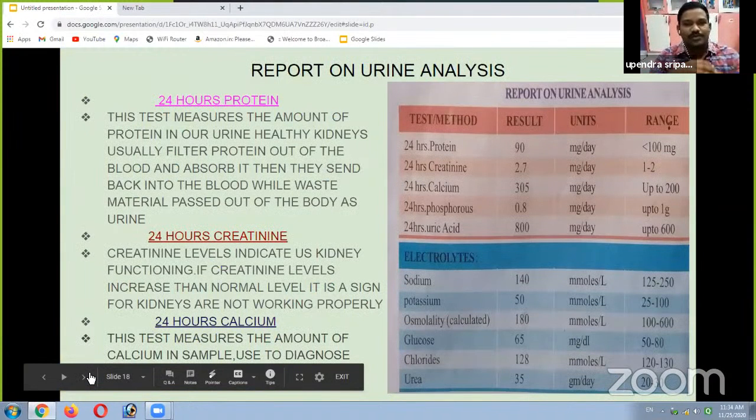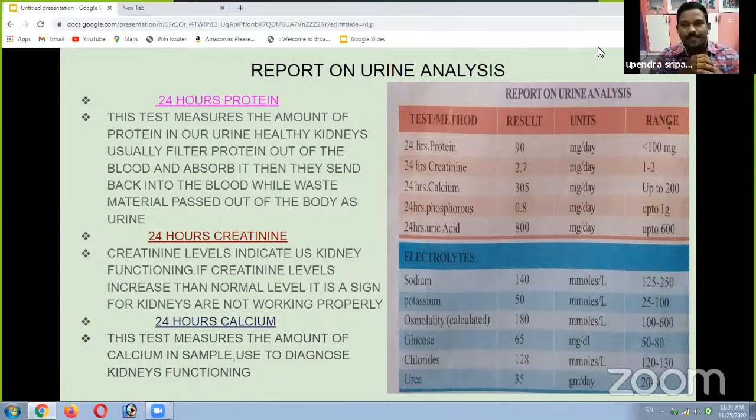So here 24 hours protein test. So already we know about 24 hours urine test. In the 24 hours urine test, it is the 24 hours protein test. This test measures the amount of protein in our urine. Healthy kidneys filter protein out of the blood and absorb, then send back into the blood, while waste material is passed out of the body in the urine.